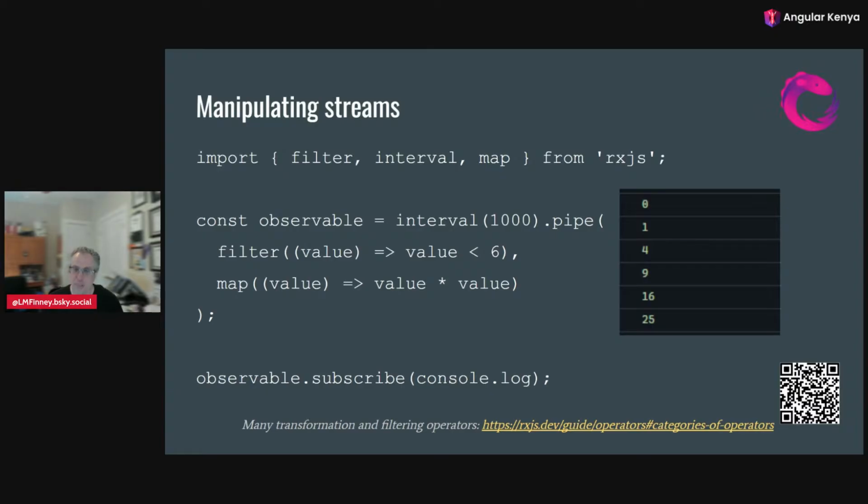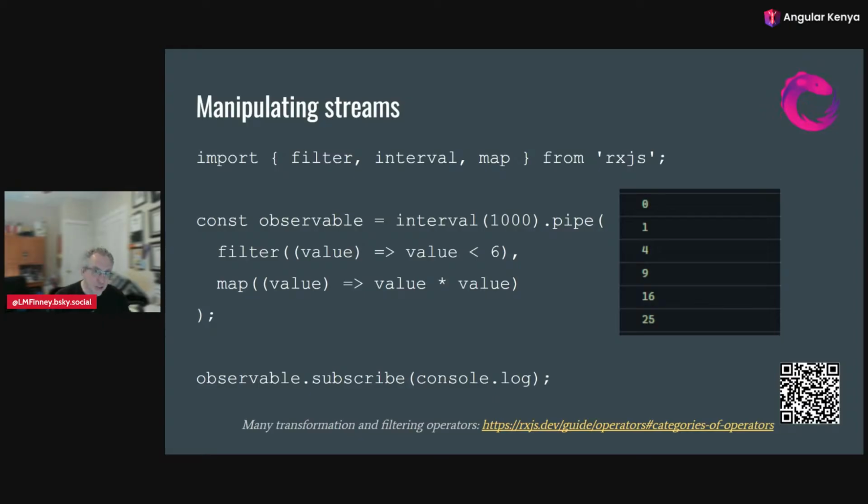Few interesting points. The order matters. If I swapped the order, if I squared them first, I would get 0, 1, 4. Oh, I never will see 9, because if the filter came later, it would filter out the squared values, not the original values. So the order matters. It is an order of operations. It's going to hit the filter first, do that, and then hit the map.